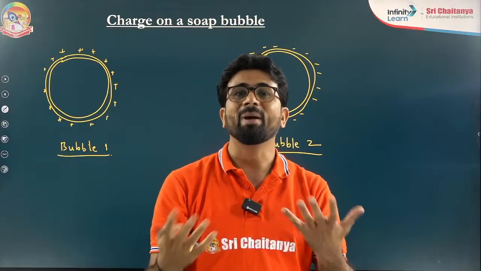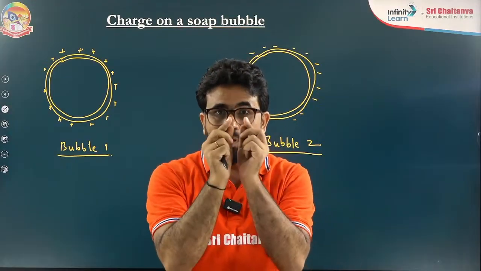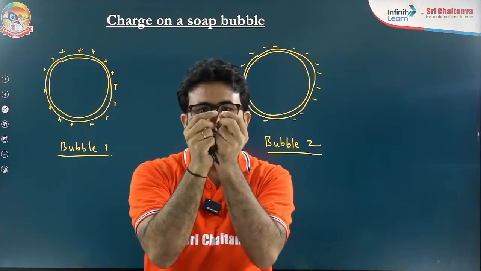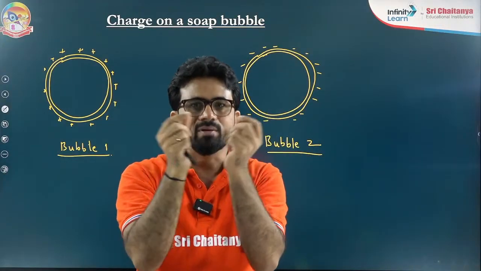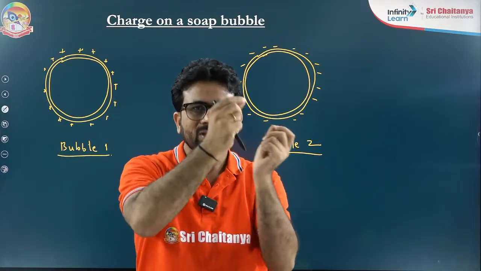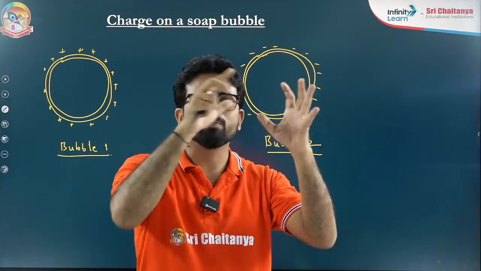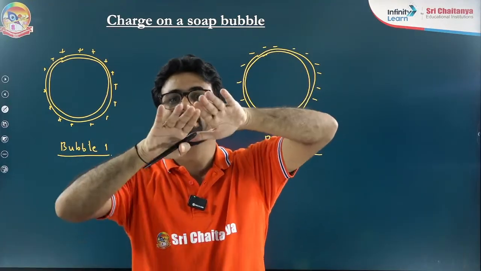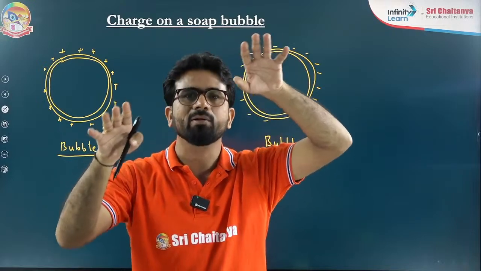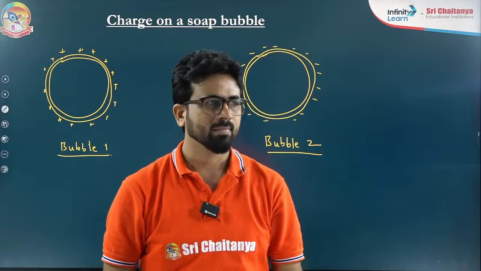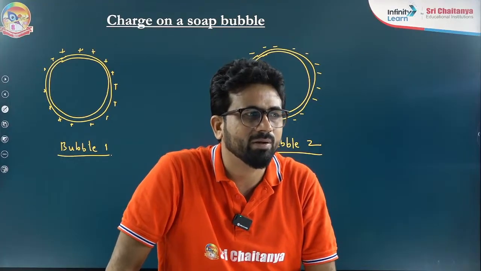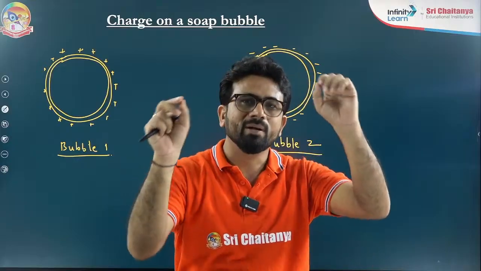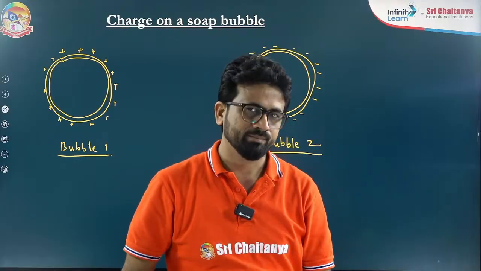Repel means the point charges placed on the surface want to move away from each other. So every place on the bubble, they are going away. That means the area of this bubble is going to increase with time.